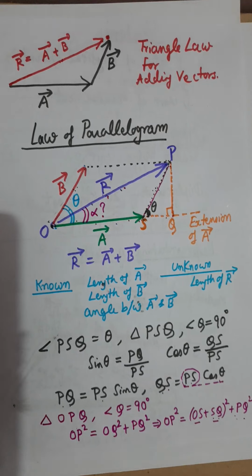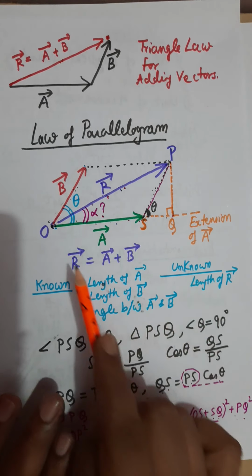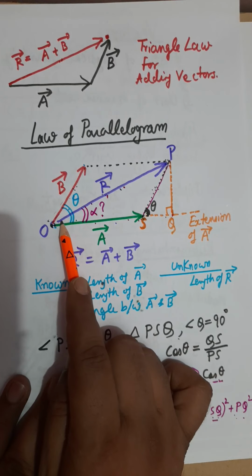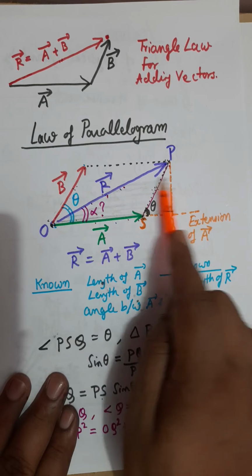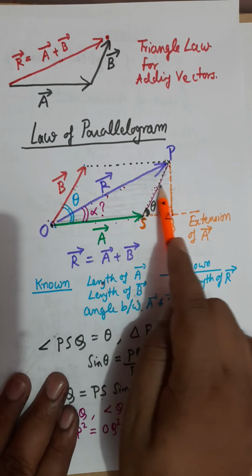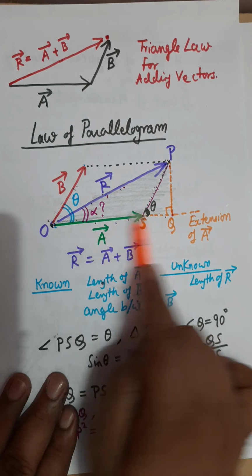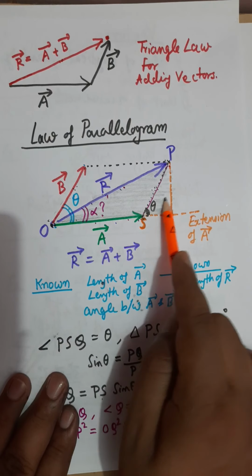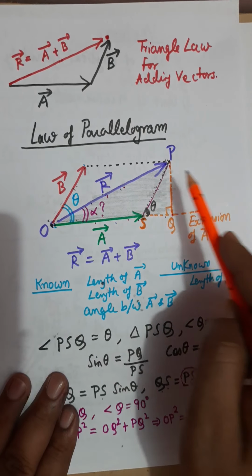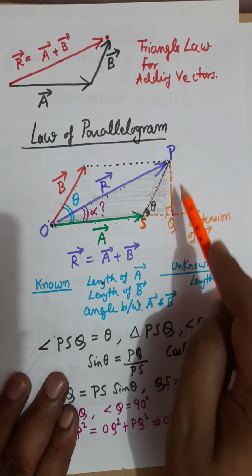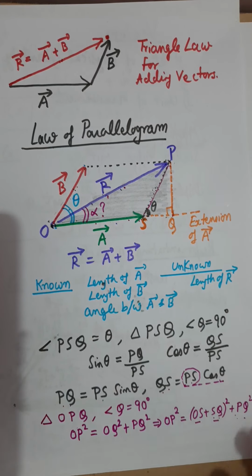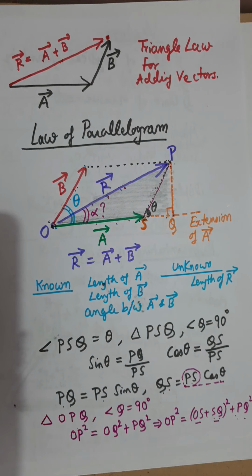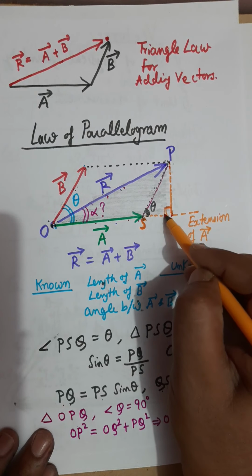So yes, I can find this angle alpha. I can find the angle alpha very easily, and for that I need to choose this triangle. Focus on this diagram. This is my triangle, the triangle which I am shading with the pencil here, and that triangle is OPQ. If I choose triangle OPQ, I can easily find the value of angle alpha,